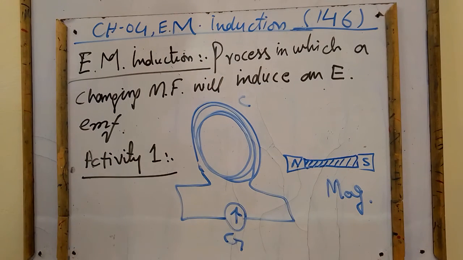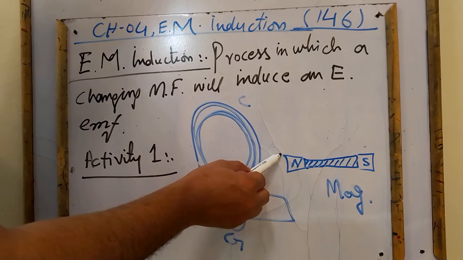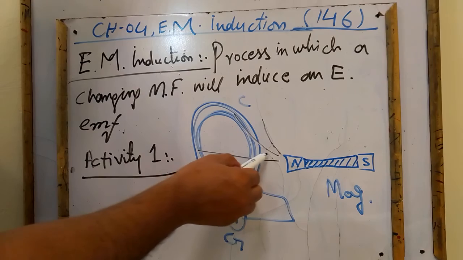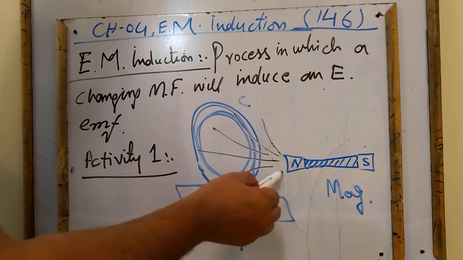As we can see that the magnet is so much close to the coil that the magnetic field of this bar magnet will be passing through the loop like this.